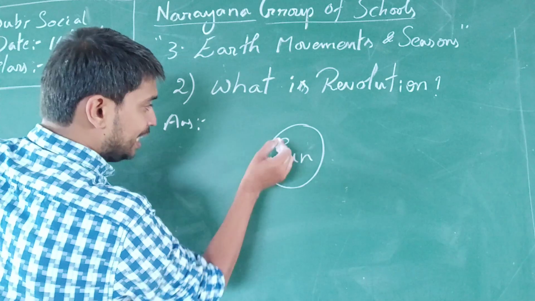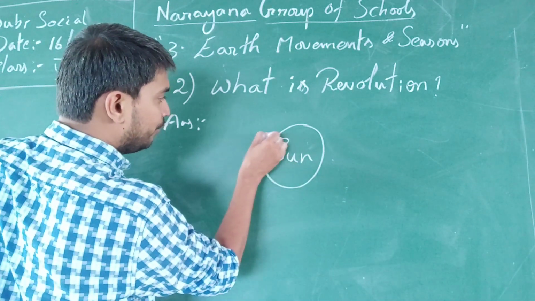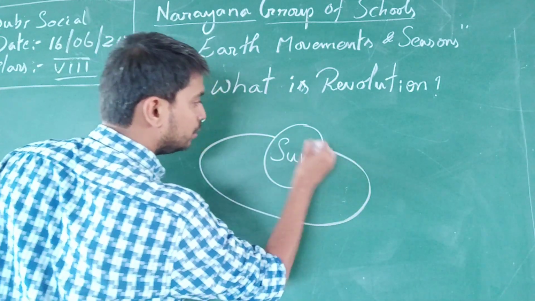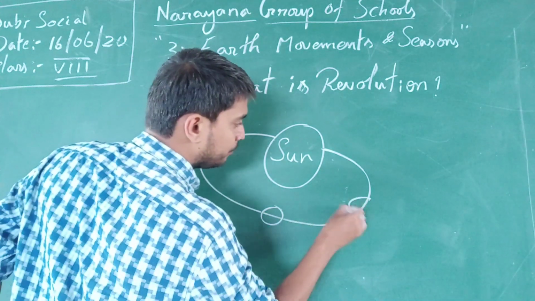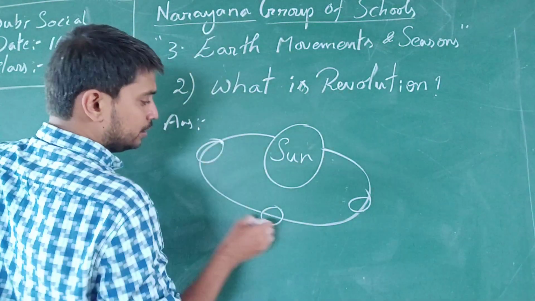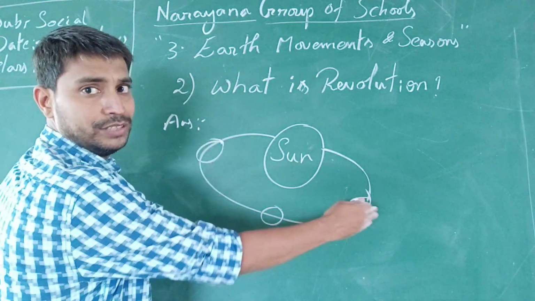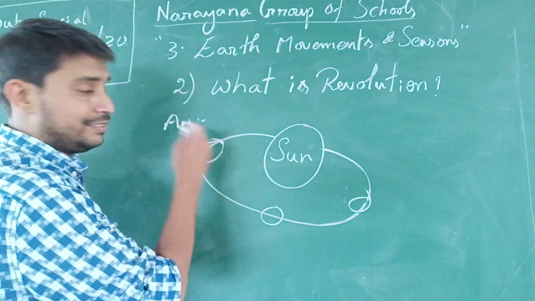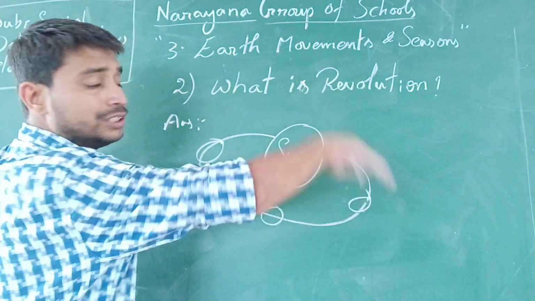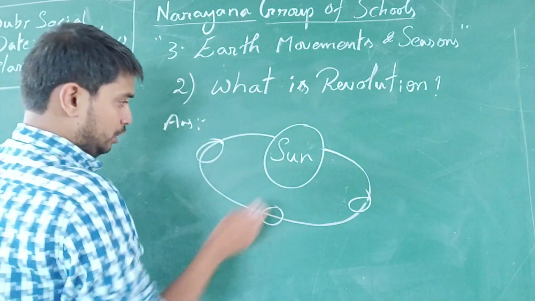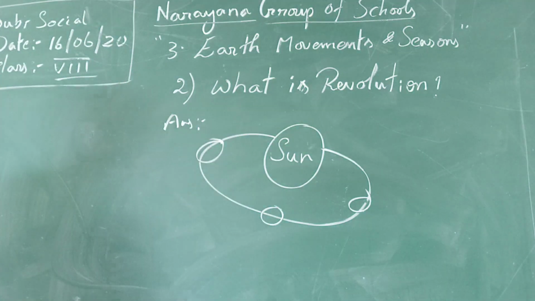Each and every planet is revolving around the sun. Imagine the movement of the Earth: the Earth revolving around the sun is called revolution. Is it clear, children?